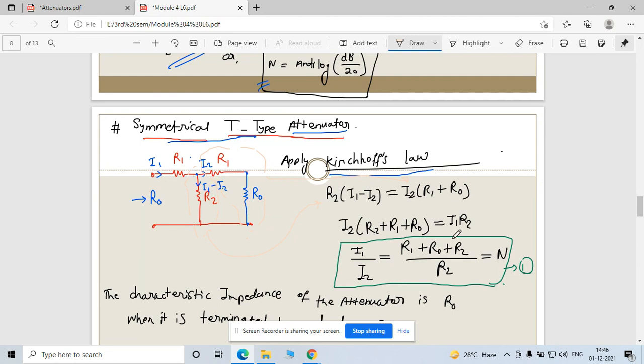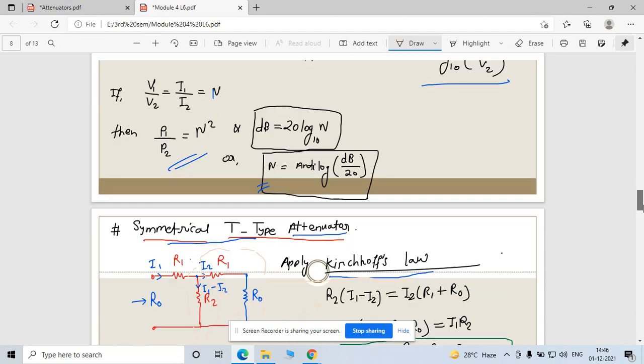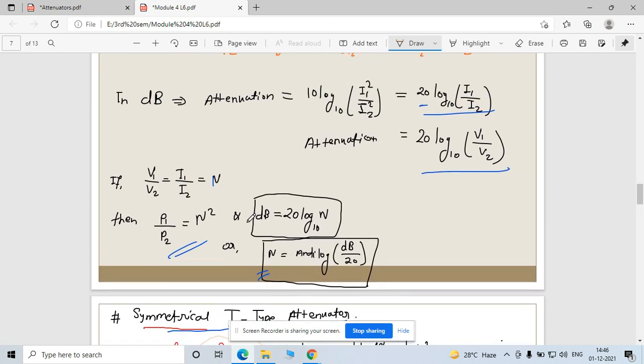Now solve this circuit and take the ratio of I1 and I2. I1 by I2 is nothing but your N. Okay. What is N here? This N is your port element. You can say that a port element which is nothing but V1 by V2.